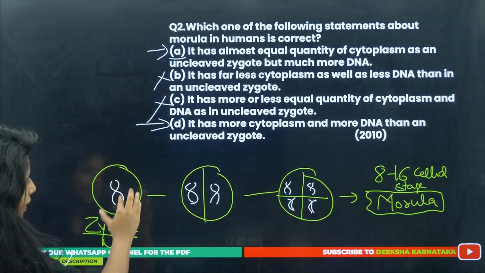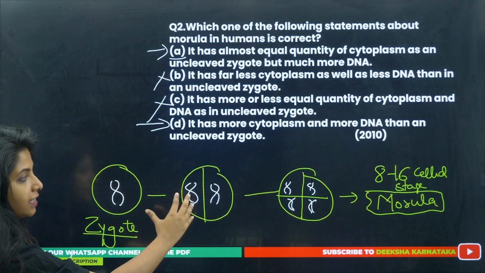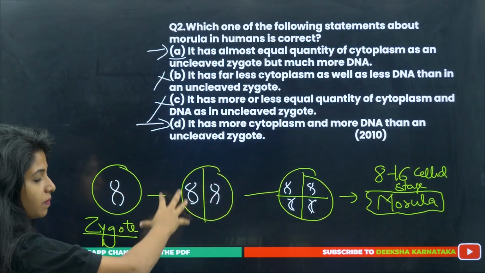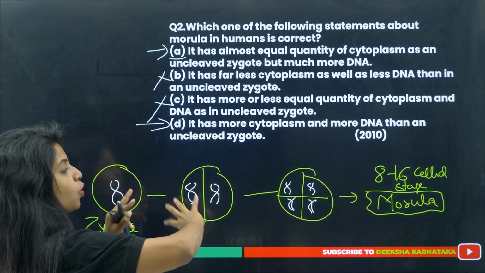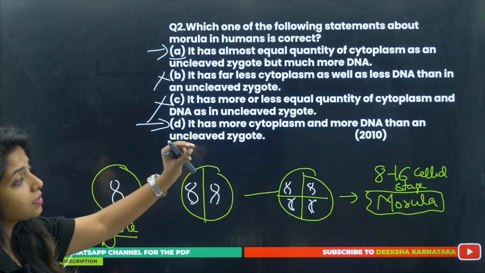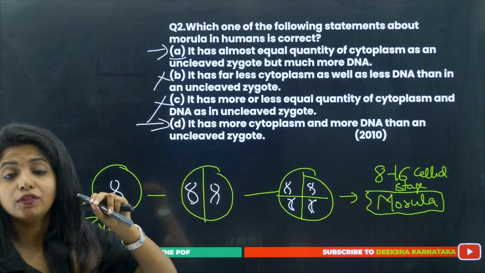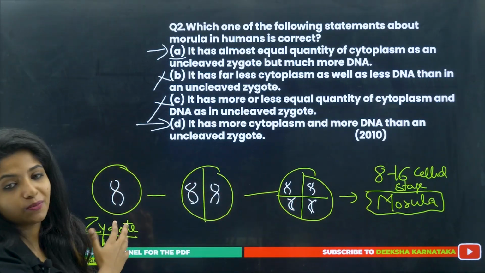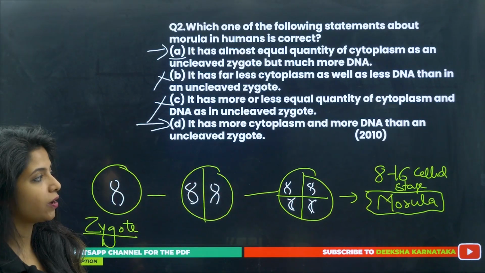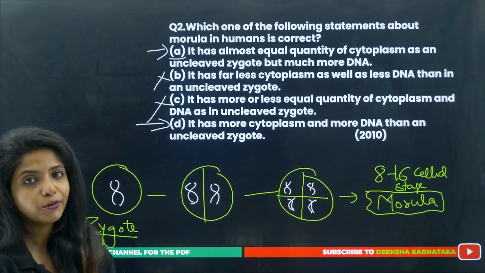Basically, as I said, the cytoplasm is getting divided into 2, but the amount of cytoplasm in a whole remains the same, right? It is not asked whether the cells of the morula have lesser or more cytoplasm than the zygote. The question is not like that. It's talking about the whole morula.